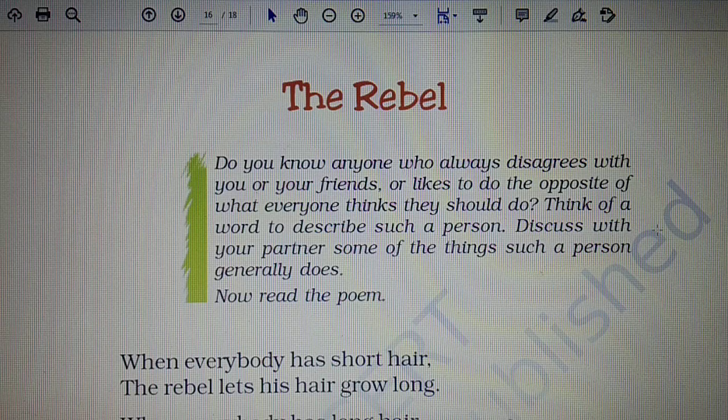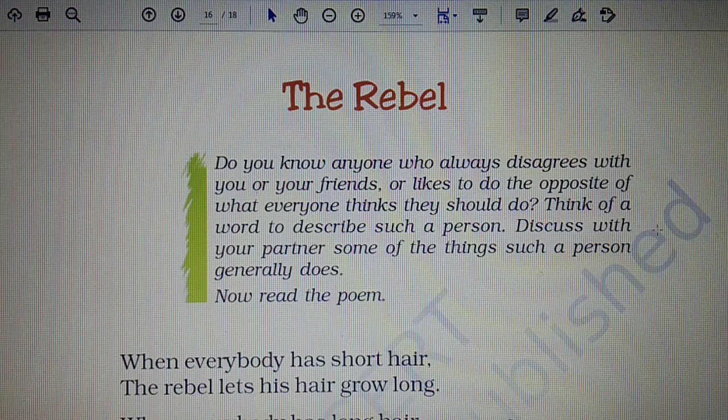Do you know anyone who always disagrees with you or your friends or likes to do the opposite of what everyone thinks they should do? Yes, I think there are a few you might know who always disagree with the opinions or the decisions which are being taken, and they think that whatever they are doing is the correct one.